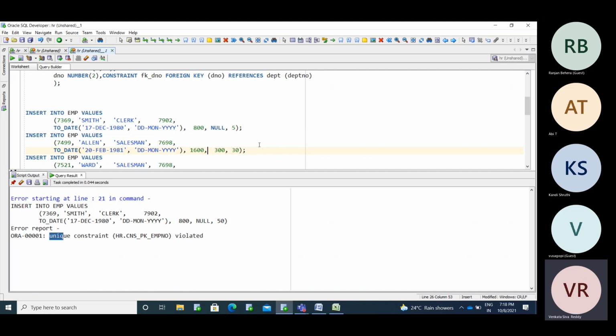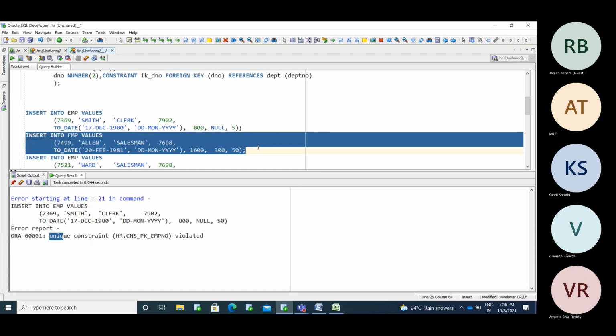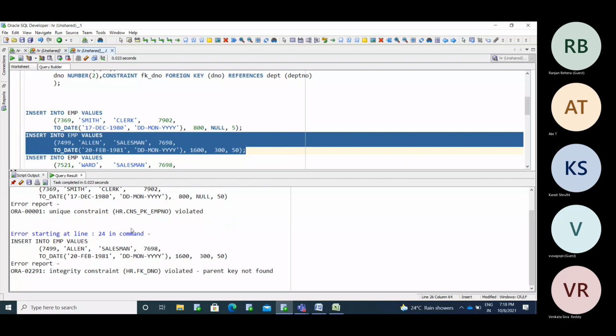See, now I am going to insert another record with 7499, another record with 50. What is it showing? Integrity constraint violated. You are maintaining the relation integrally. So you and your parent have the relation. For that reason, it is showing integrity constraint.